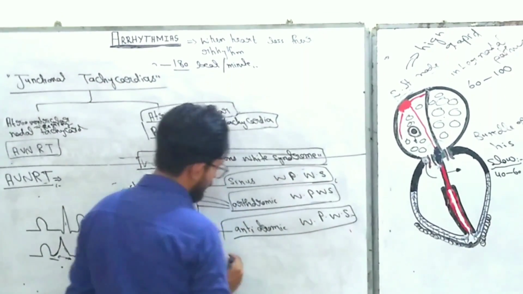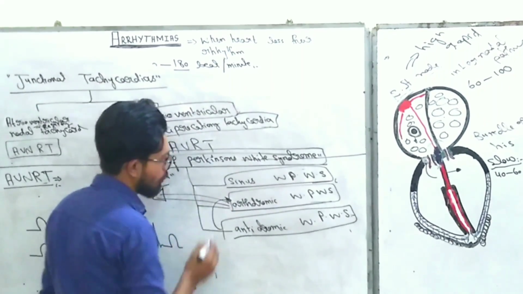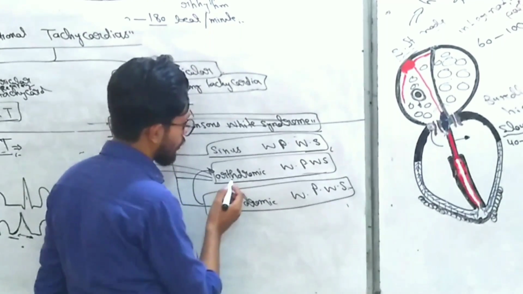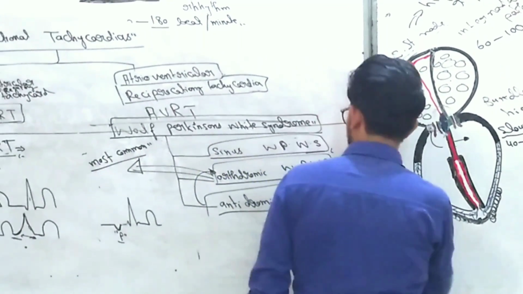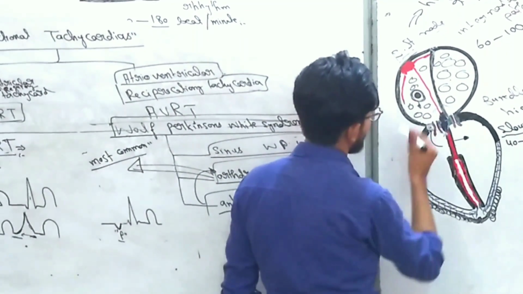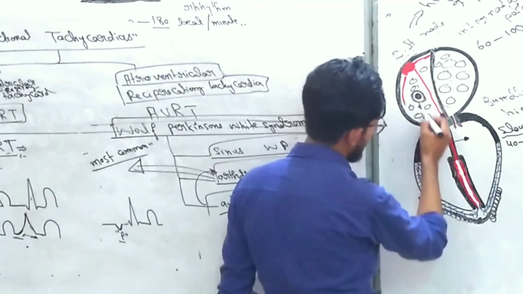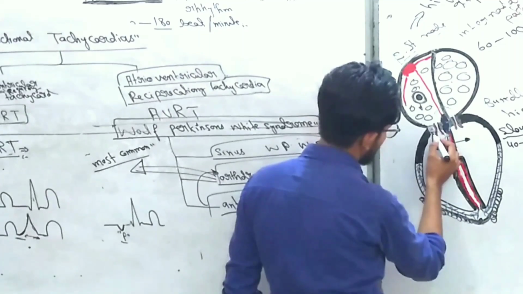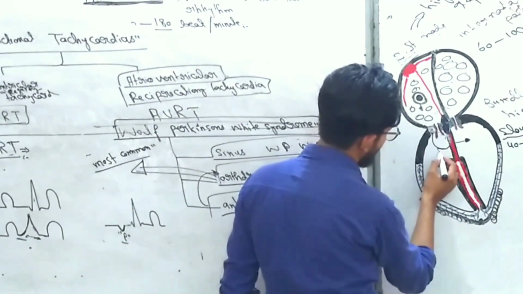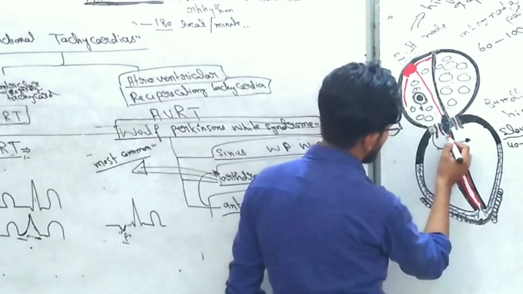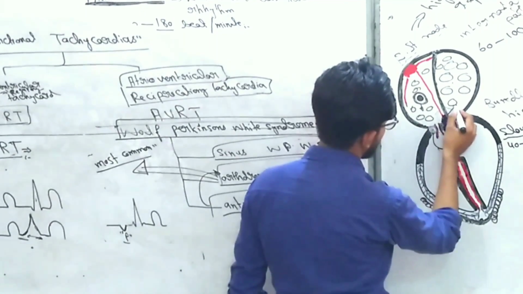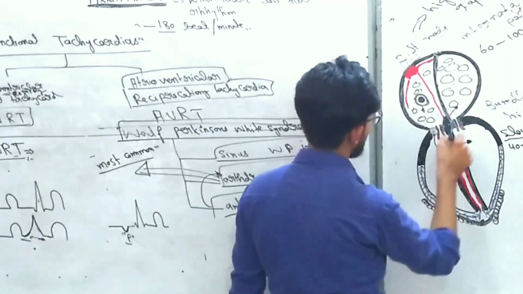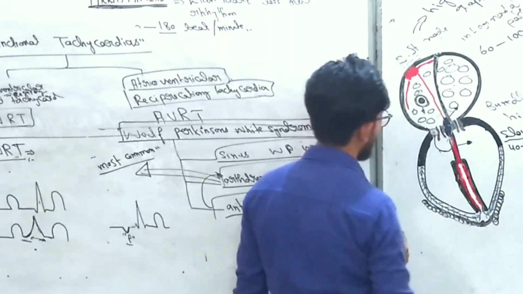In this syndrome, it is opposite to the orthodromic. Antidromic Wolff-Parkinson-White syndrome is opposite to the orthodromic. What really happens in antidromic Wolff-Parkinson-White syndrome is that the ventricles are discharged from the accessory pathway, and the signals from the accessory pathway not only discharge the ventricles but also go up through the AV node, enter into the atrium and depolarize the atrium, and this condition is known as antidromic Wolff-Parkinson-White syndrome.